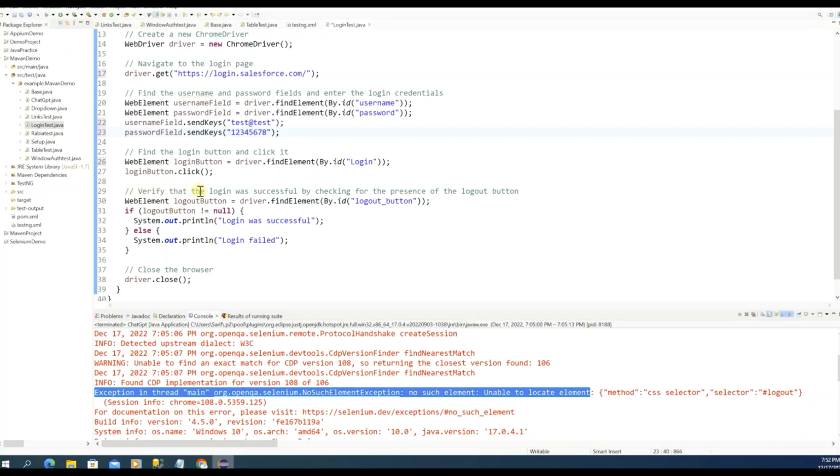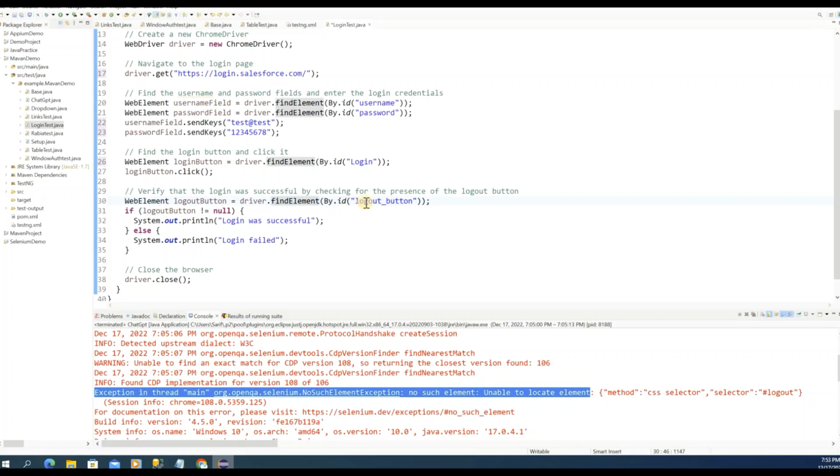You can see over here they're saying to verify that the login was successful by checking the presence of the logout button. If you successfully log in, you should have a logout button. So you can verify whether your logout button is present or not. If the logout button is present, then the login was successful. If it's not present, it means you were never able to log in, so it failed. That's what they're saying.